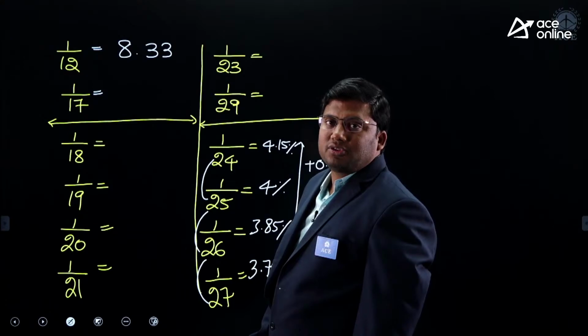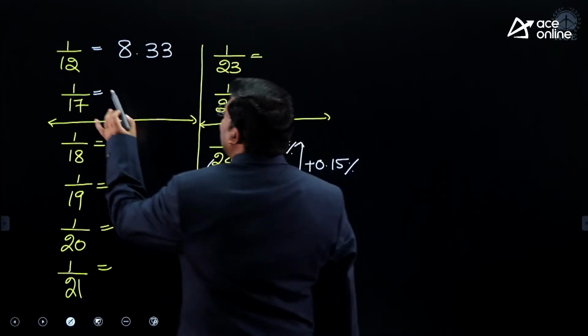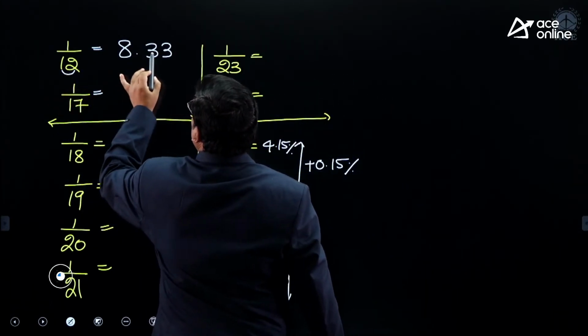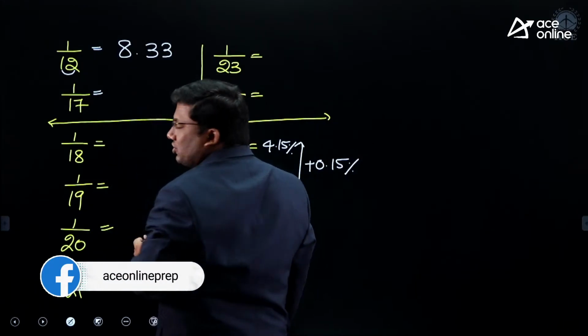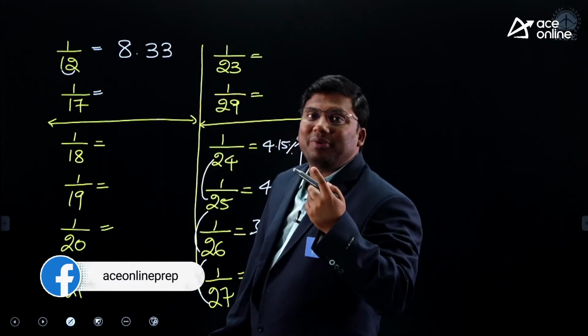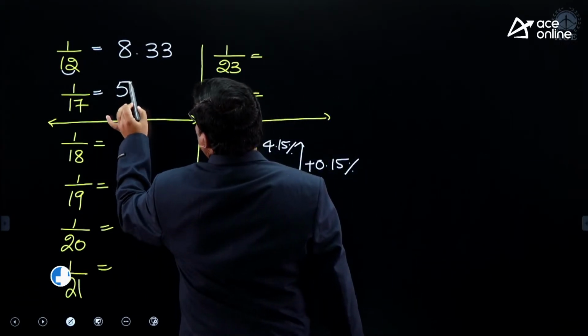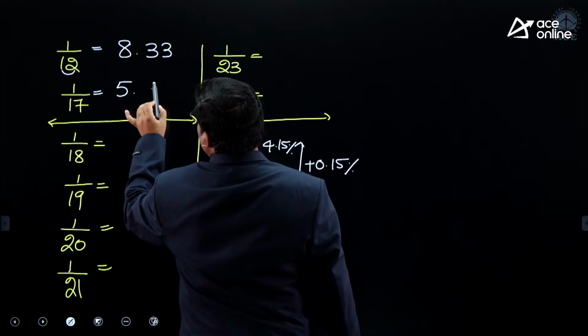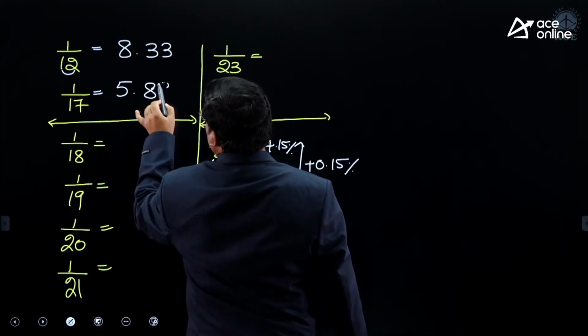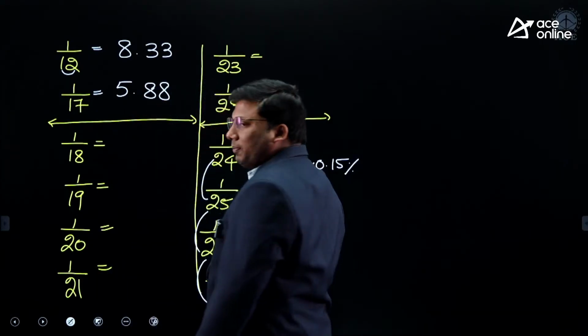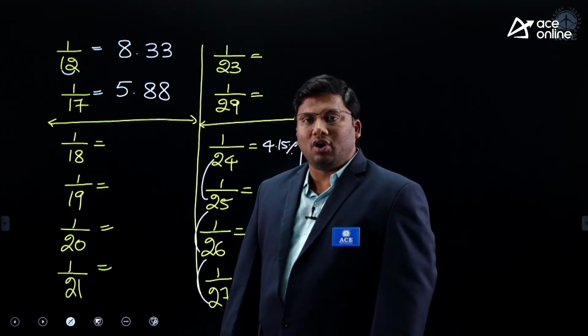12 goes 8 times in 100. Add the digits in the denominator, 1 plus 2, 3. Write it down twice. 17 goes how many times in 100? 5 times. Add the digits in the denominator. So 5.88. Are you all with me?